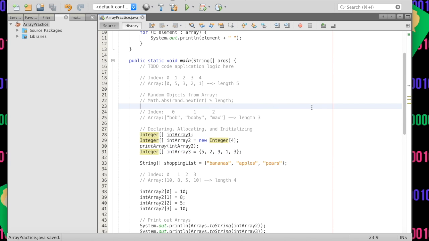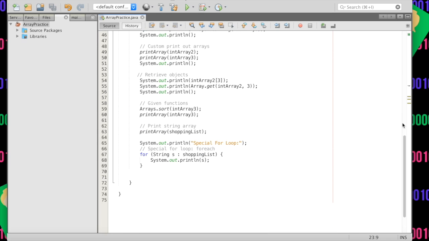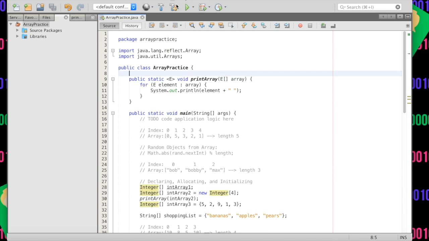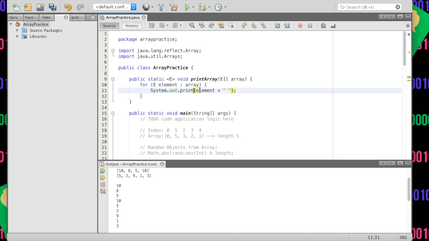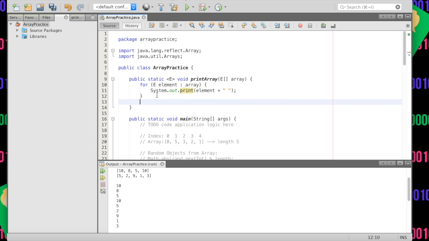And everything's good. And notice I didn't get any errors from my string when I was trying to print out my string shopping list. And so if we play this, everything is going to work swell, most likely. And here we are, everything ran, and because we did println, it got a little wonky, so we're going to just do print, and then maybe do a println at the end, so then we get a new line and it's pretty.